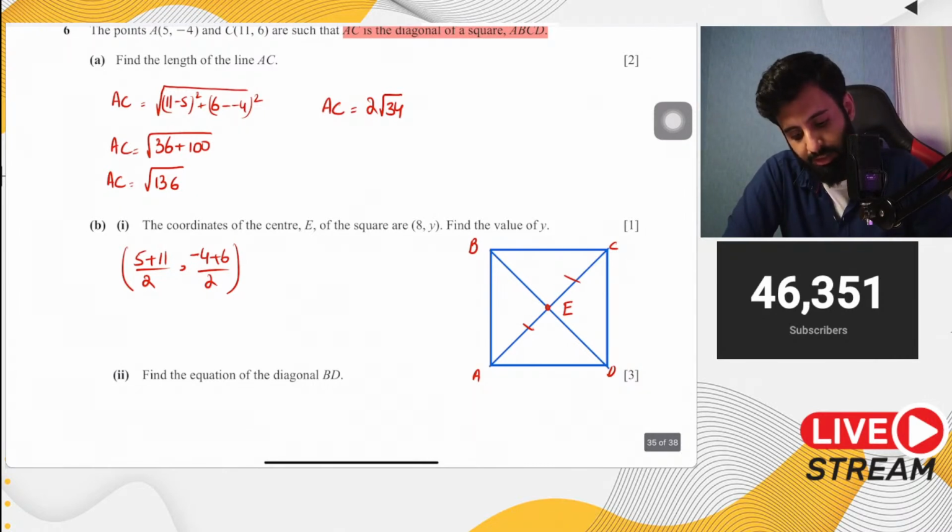So 5 plus 11 is 16. 16 upon 2 is 8. Minus 4 plus 6 is 2. 2 upon 2 is 1. So there you go. The value of y, you can see, is equal to 1.